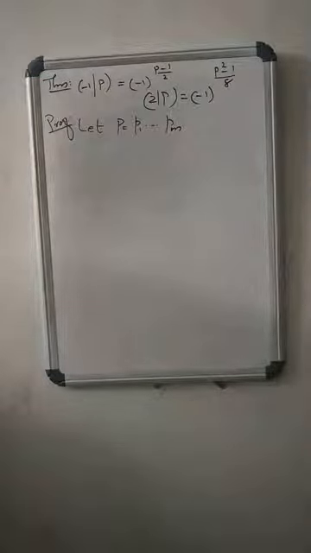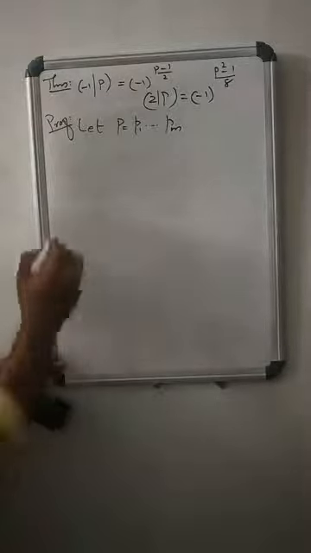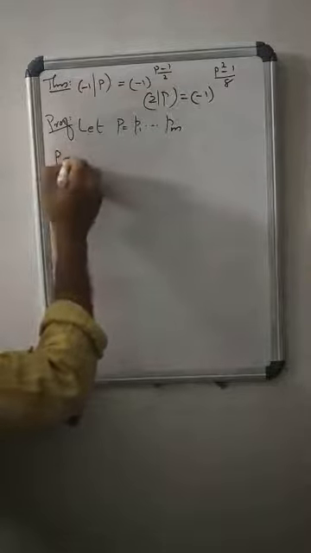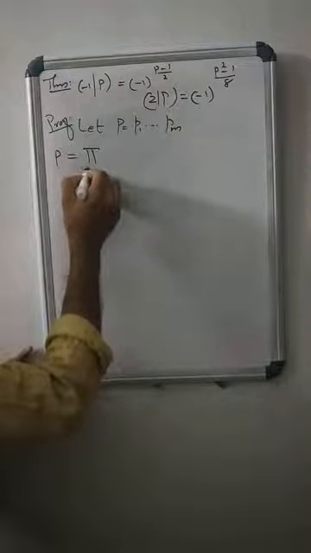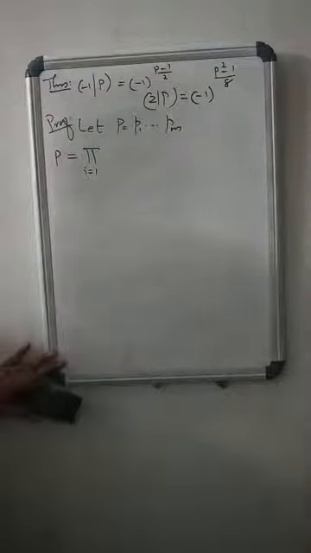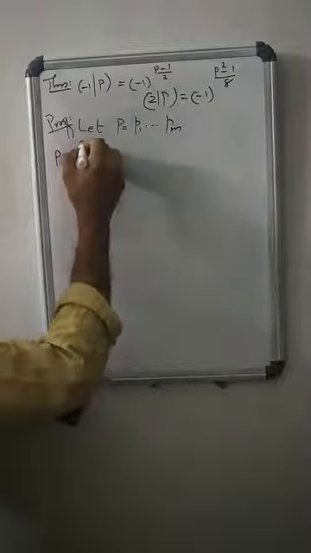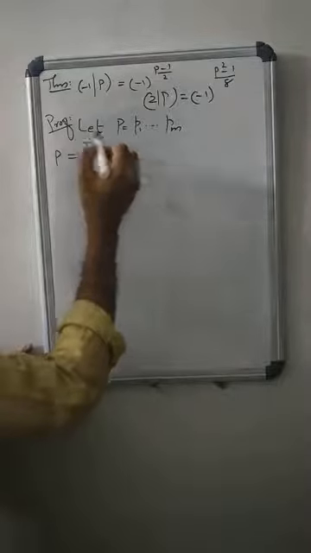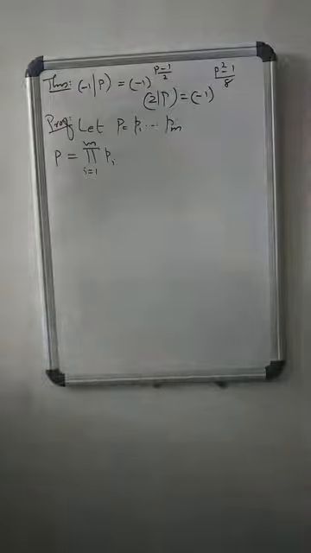The primes are not necessarily distinct, meaning p1 may have some power a1. So p equals p1 etc. pm, that is, p equals the product, i ranges from 1 to m, of pi.